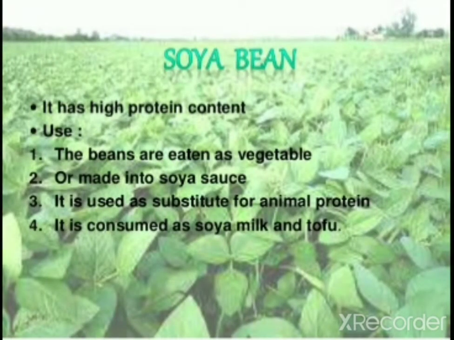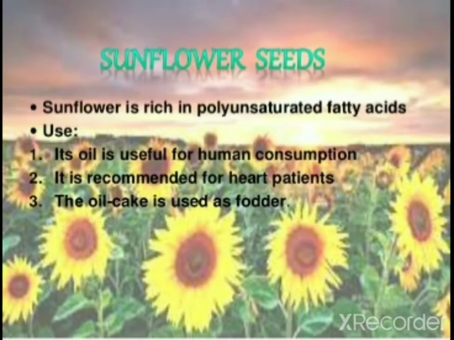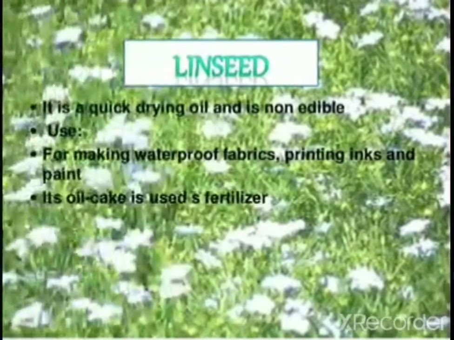Soybean has high protein content. The beans are eaten as vegetables or made into soya sauce. It is used as a substitute for animal protein. It is consumed as soya milk and tofu. Sunflower seeds: sunflower is rich in polyunsaturated fatty acids. Its oil is used for human consumption. It is recommended for heart patients. The oil cake is used for food.